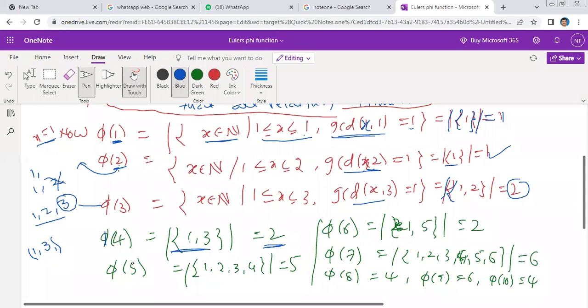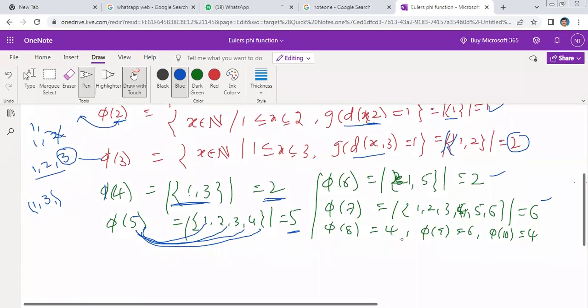Similarly pi of 5. What are the relatively prime numbers of 5? 1, 2, 3, 4. Is 5 included? No sir, because GCD of 5 comma 5 is again 5, but not 1. This condition fails. So the number of elements is 4. Similarly, directly I am writing here: pi of 6 is equal to 2, pi of 7 is equal to 6, pi of 8 is equal to 4, pi of 9 is equal to 6, pi of 10 is equal to 4.